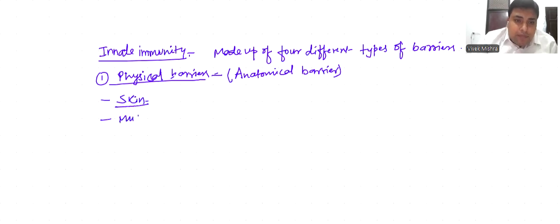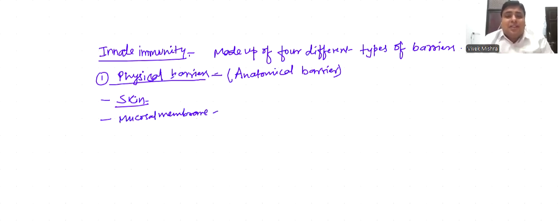The outermost skin of our body is dead and called the stratum corneum. This dead layer of skin prevents growth of pathogens on its surface.